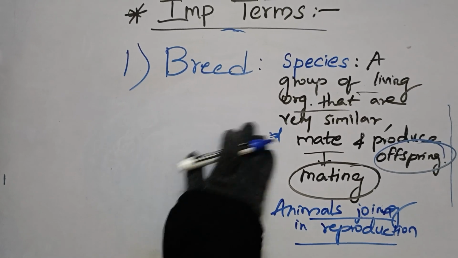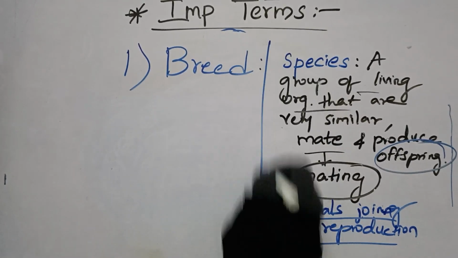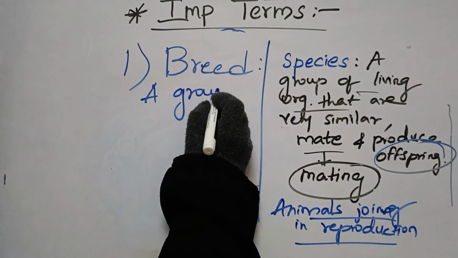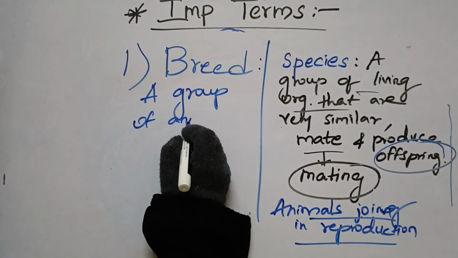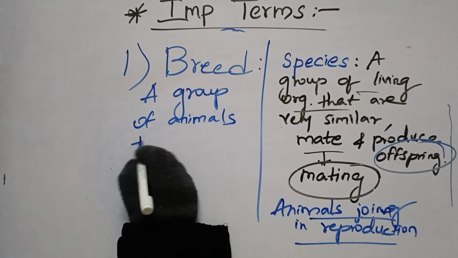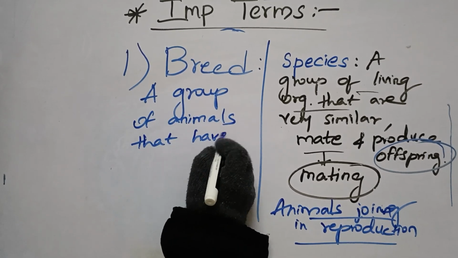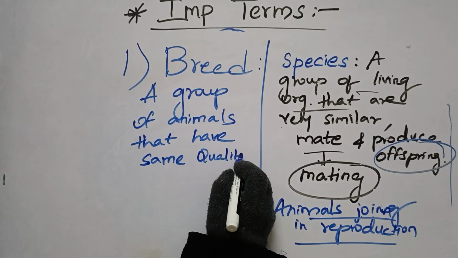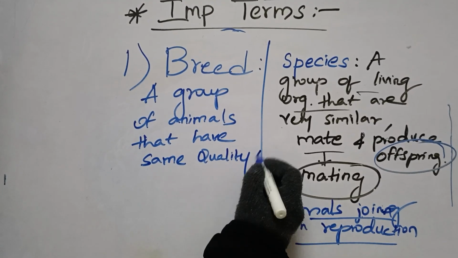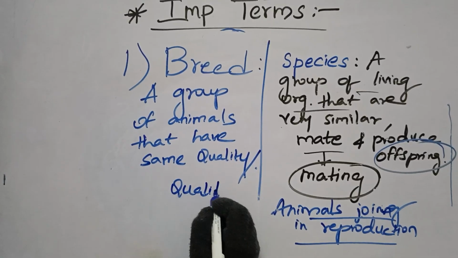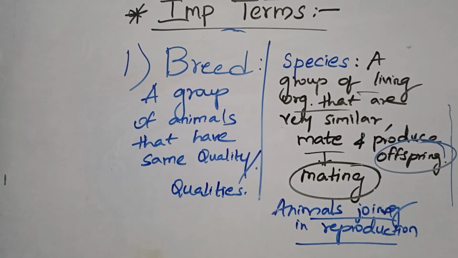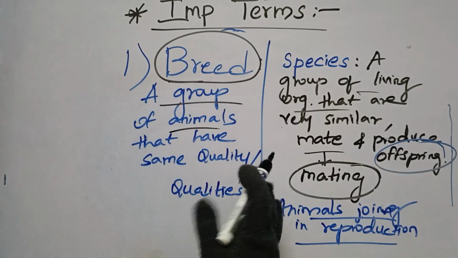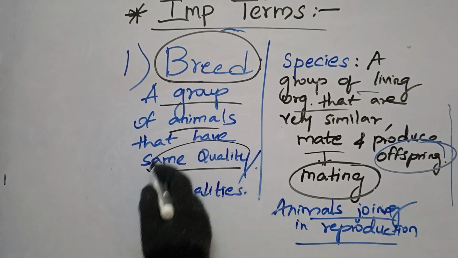So what is the meaning of breed actually? Just pay attention: a group of animals that have the same quality, or same qualities. So the term breed talks about a group of animals that is going to have the same quality.